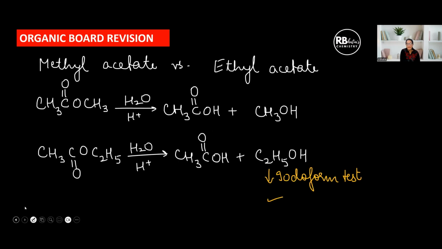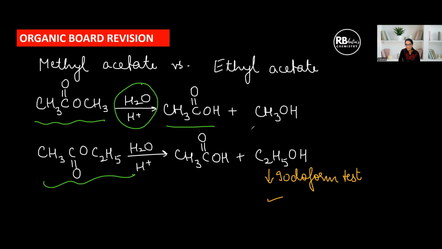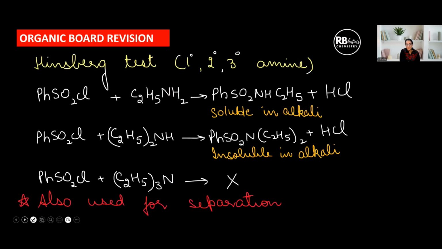But all three of these tests are not shown by acetic acid or any other acid, right? And then methyl acetate versus ethyl acetate. What are you going to do? The direct test is not available. We are simply going to hydrolyze. Acid catalyzed hydrolysis is going to produce acetic acid and methanol. Here, acetic acid and ethanol. And then we can proceed with the same solution. We can proceed with iodoform. Ethanol will respond to iodoform and methanol will not respond to iodoform. These are the distinction tests.